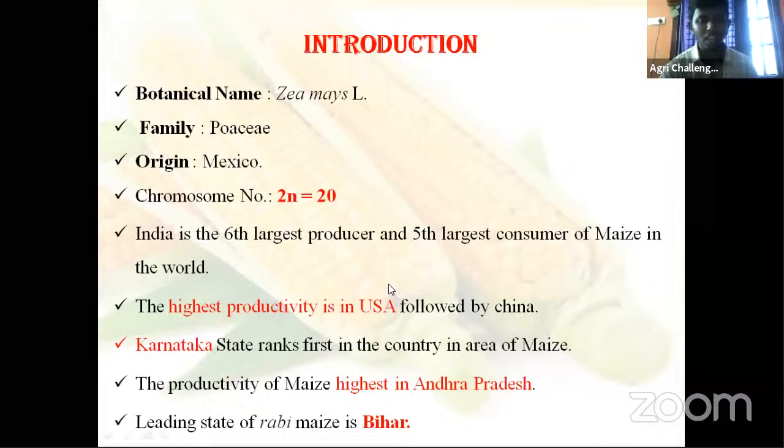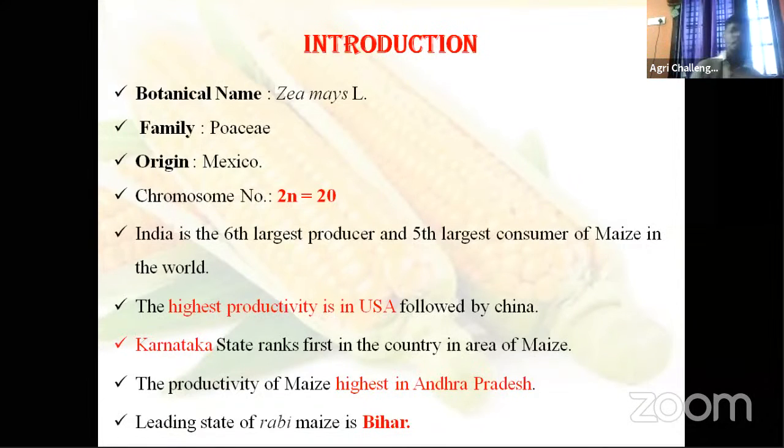India is the 6th largest producer and 5th largest consumer of maize in the world. Among all countries, India's rank in production is 6th and in consumption 5th. Okay, we'll see about area again.